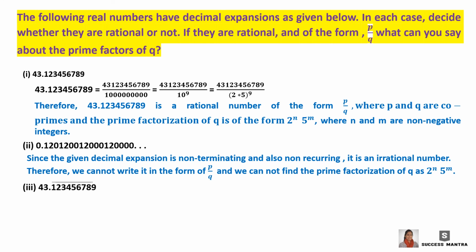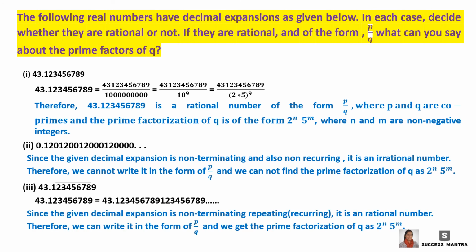Next one is 43.123456789 bar. What does this bar represent? This bar represents that particular portion is repeating. That is, it is given as 43.123456789, 123456789, etc. So the decimal expansion is non-terminating and also it is repeating or recurring. So the given number is a rational number. We can express it in P by Q form and we get the prime factorization of Q as 2 raised to n, 5 raised to m.